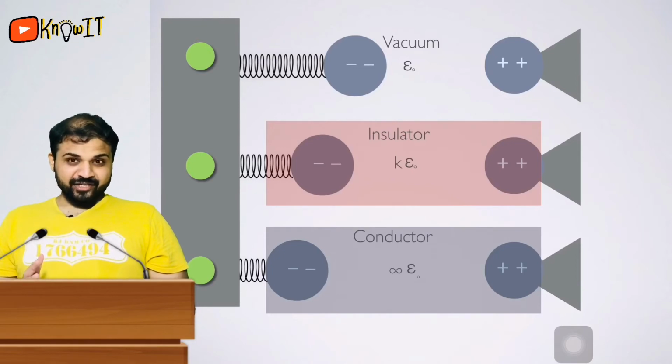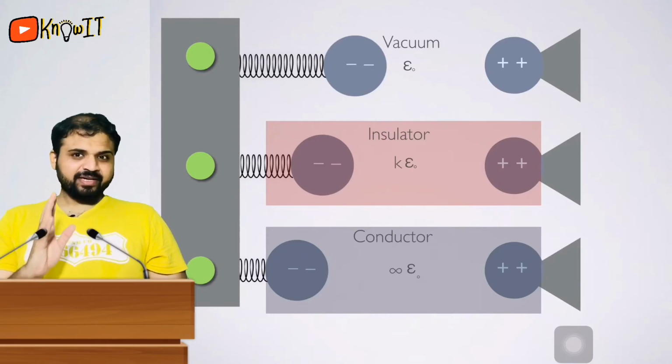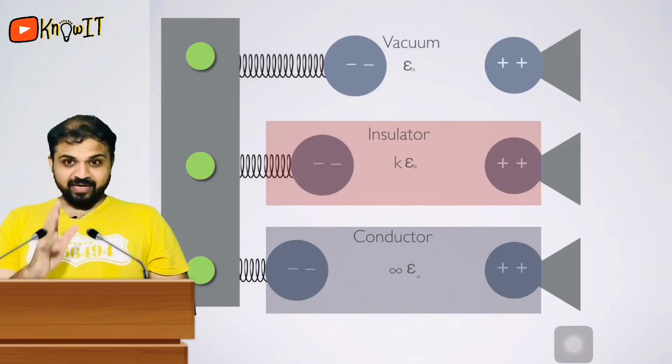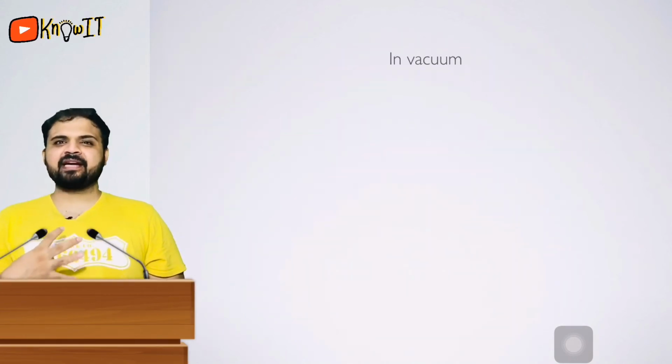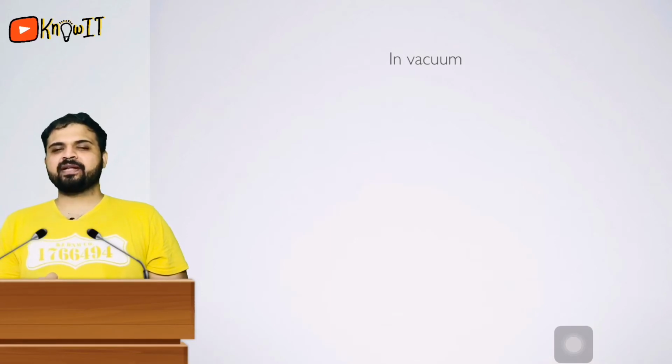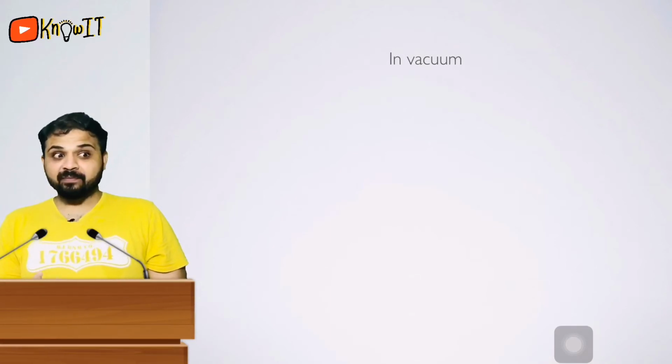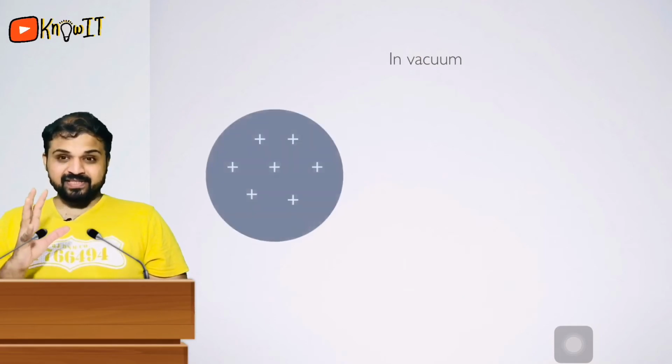Okay guys, do you want to visualize it in depth? Let me show you one more animation. What would exactly be happening in that medium? Why are these field lines not permitted in a conductor? Why are they least permitted in an insulator? And why is the permission at its fullest in vacuum? Let's understand it with one more visual. We will study everything separately.